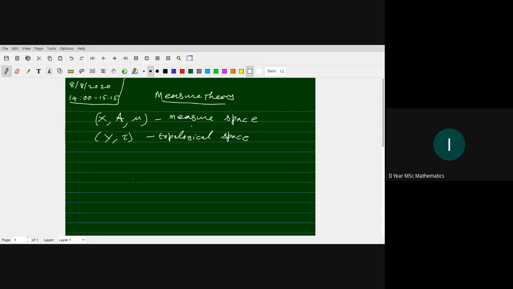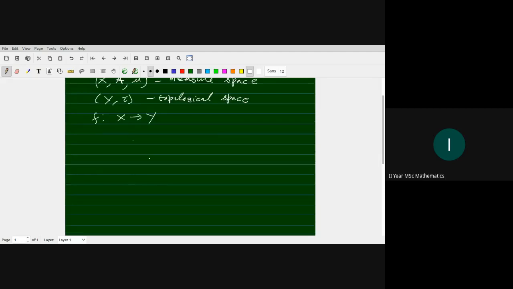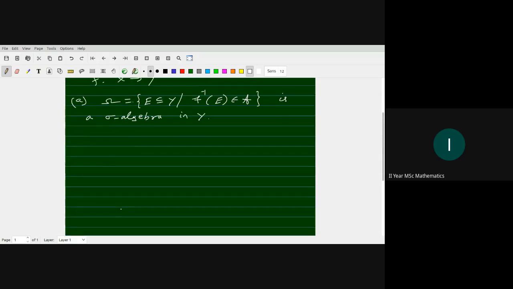So we take X a measure space, (Y, tau) a topological space, and f is a map from X to Y. Then the first result is: omega is the set of all subsets of Y such that its inverse image belongs to script E. This set is a sigma algebra on Y. It can be easily proved.